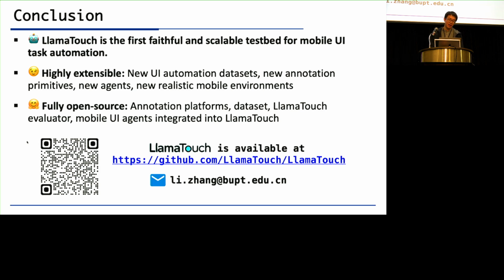Thank you for the question. Actually, in LlamaTouch, you can not only define the final state, but you can also define the middle state. So if you think the sandwich ordering is your middle state, you can just define some primitives like the states after you successfully order the sandwich. Oh, I mean, if I don't want a sandwich, right?